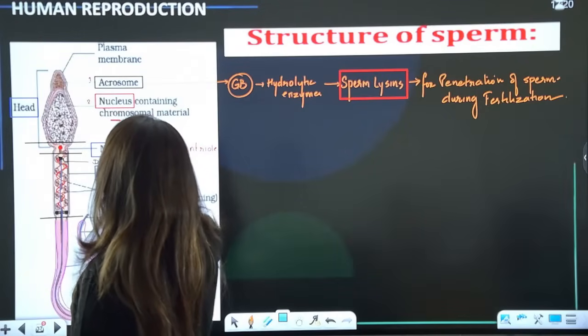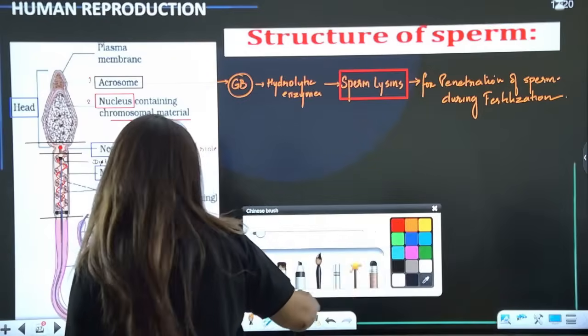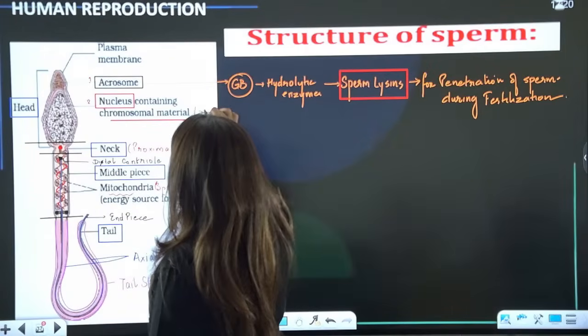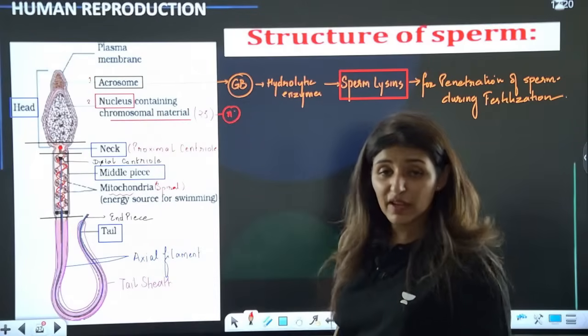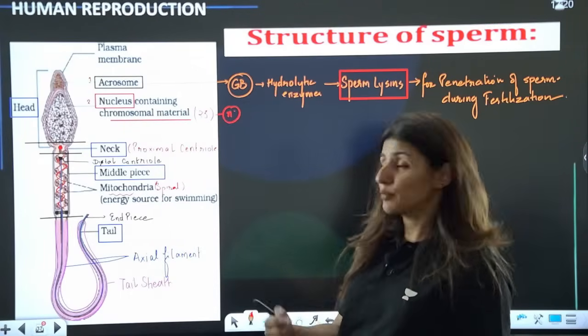It obviously contains the genetic material. How many chromosomes will be present in here? It will contain 23 chromosomes because it is haploid. And we have just seen why haploid, because it is formed as the result of meiosis.